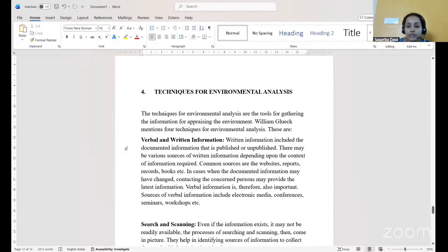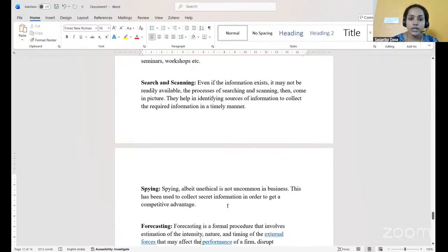Now, techniques of environmental analysis: how is this environmental analysis done by the manager? It may be in the form of verbal or written information. Written information includes documents that are published or unpublished, whereas verbal information is also an important source. Sources of verbal information include electronic media, conferences, seminars, and workshops. In this way, they can do the environmental analysis.